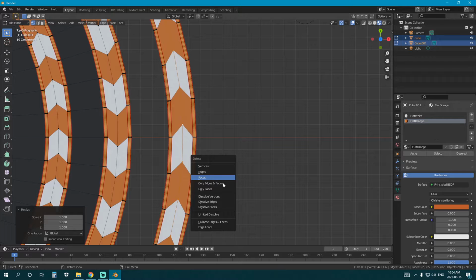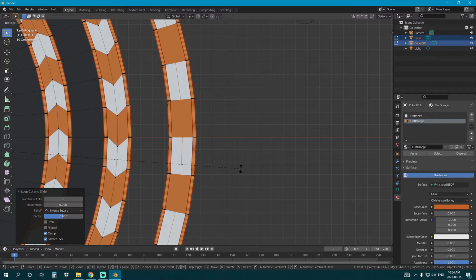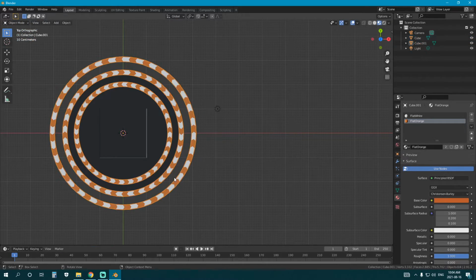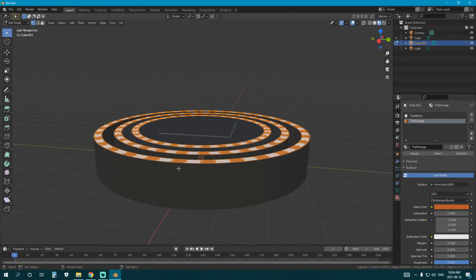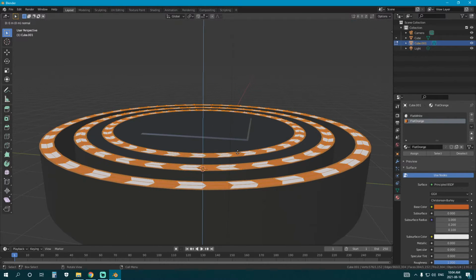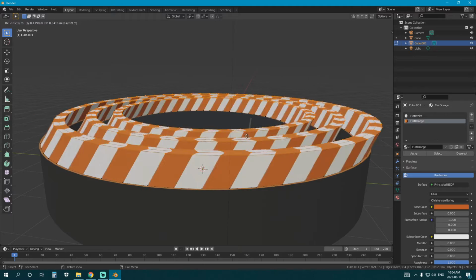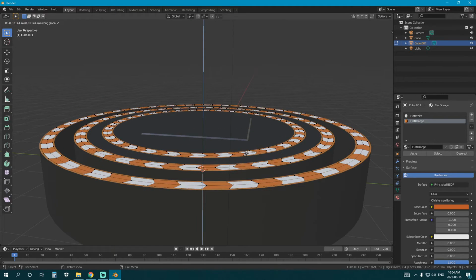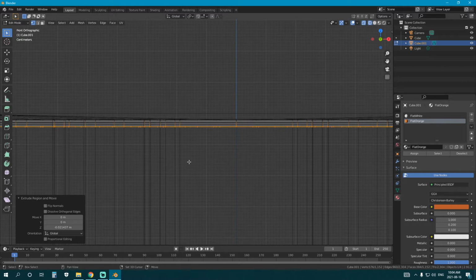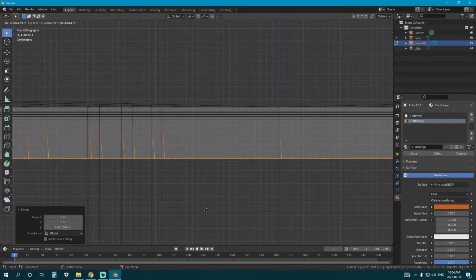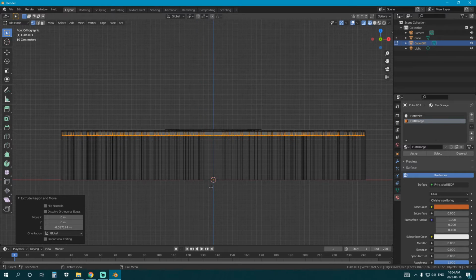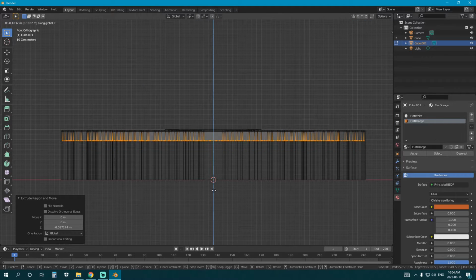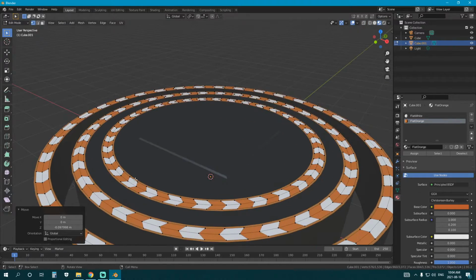If you wanted to, you can just hit X, dissolve edges, and put a new one there. Rotate. Right, same thing, all good. So the next thing we need to do is separate these objects. Let's extrude them too. Let's select the whole thing in these platforms here, E and Z. Sorry, not Z. Or you can hit Z again just to get the snap back. Okay, I want to come down just a tiny bit, and then E and Z. Whoops. Make sure it's snapped to the Z axis when you're hitting Z there. That's all I'm trying to do. GZ, maybe I'll move these down a little bit more. There we go. That'll be good.